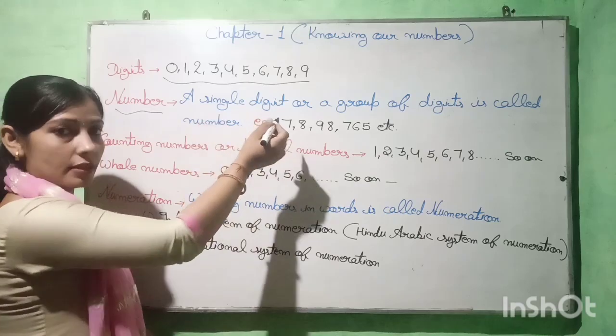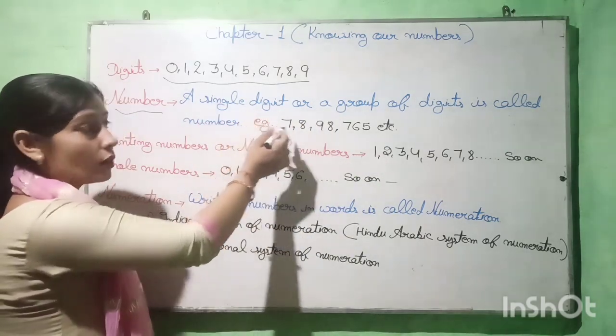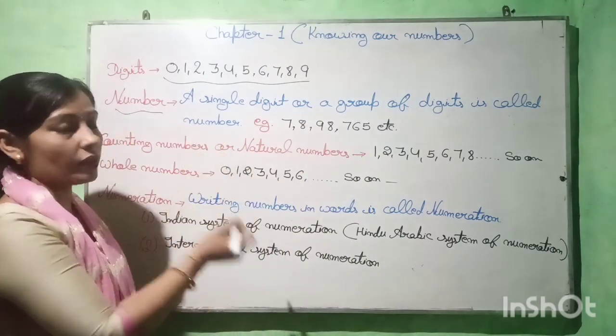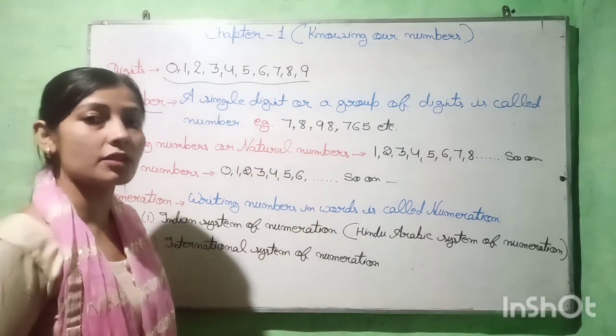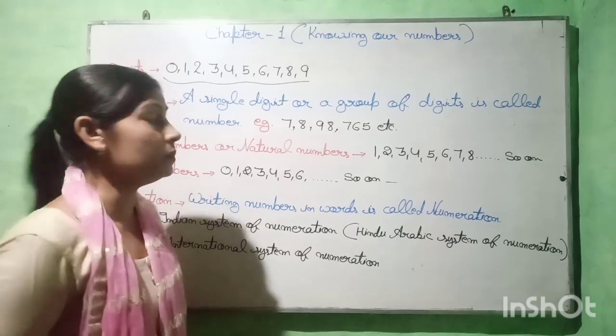And next is number. A single digit or a group of digits is called a number. For example, 7, 8, 98, 765, etc. These are the numbers.